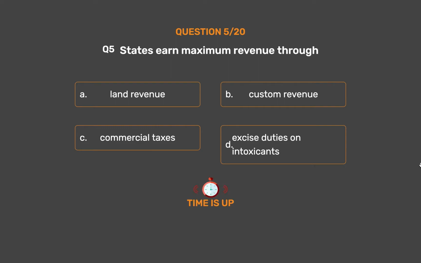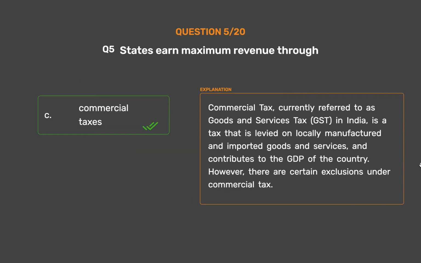The correct answer is Option C, Commercial taxes. Commercial tax, currently referred to as Goods and Services Tax, GST, in India, is a tax that is levied on locally manufactured and imported goods and services, and contributes to the GDP of the country. However, there are certain exclusions under commercial tax.